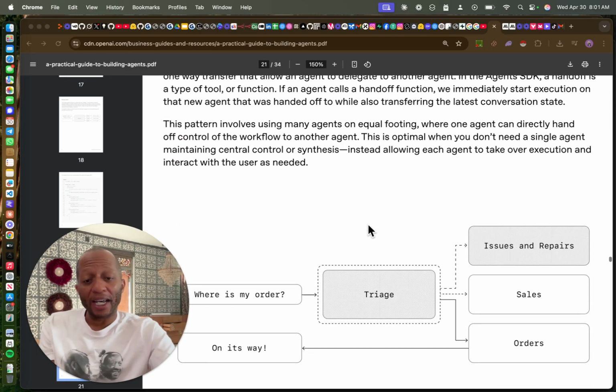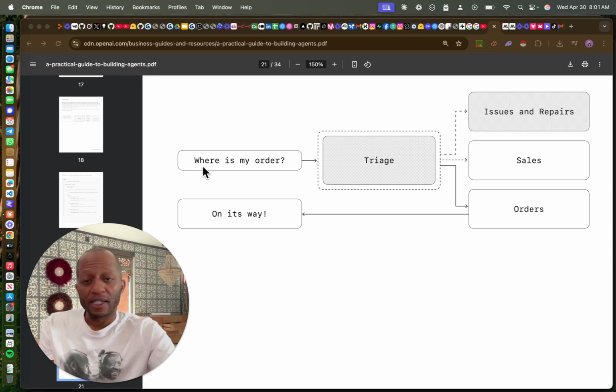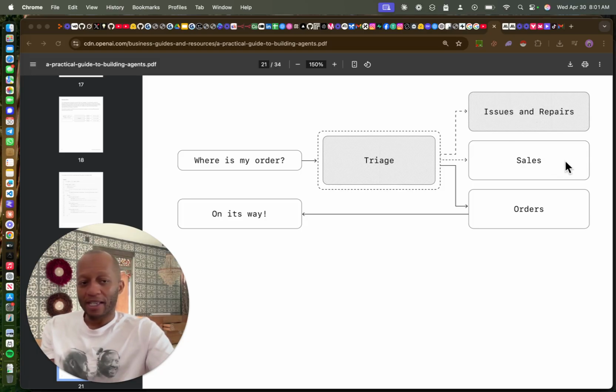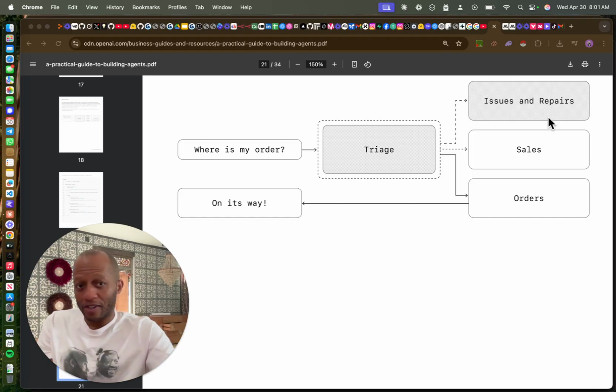All right, and so where is my order? So you have a triage agent. Now they need to be able to parse and figure out who needs to understand what. So you have one that will deal with the issues and repairs, another that handles sales, and the other deals with the orders. Because the answer is orders, the triage agent will send it to the orders agent and say it's on its way, rather than bother these two.